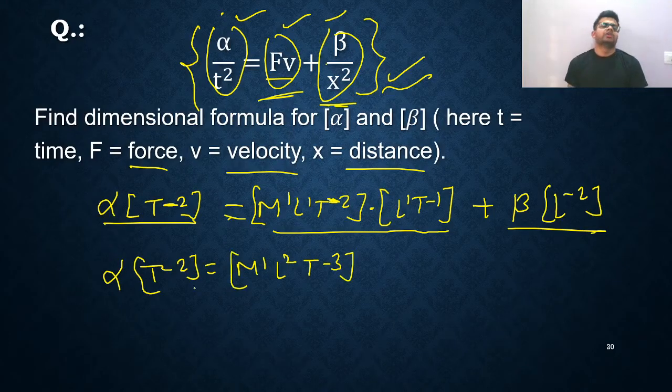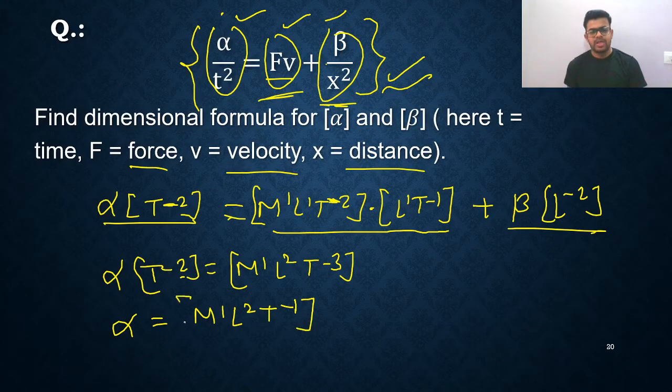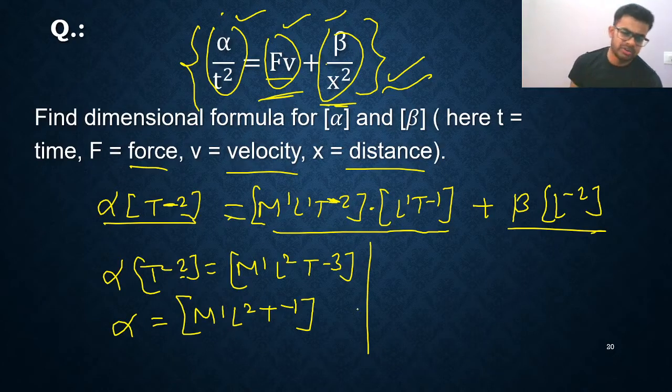Let us simplify this. So alpha will be equal to M1 L2, and T minus 3 divided by T minus 2, so the power will be cancelled and you are getting T minus 1. That's all. So you got the dimensional formula of alpha. What you did, you just divided by T raised to minus 2, which is in the denominator, so it will come up and become T raised to minus 1.